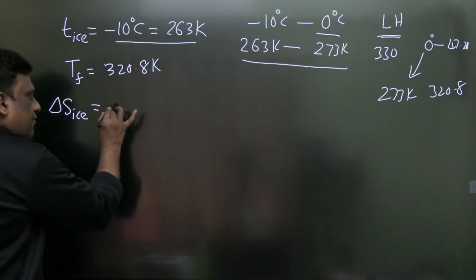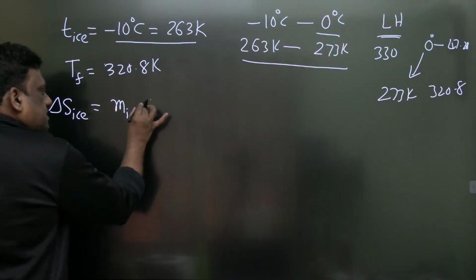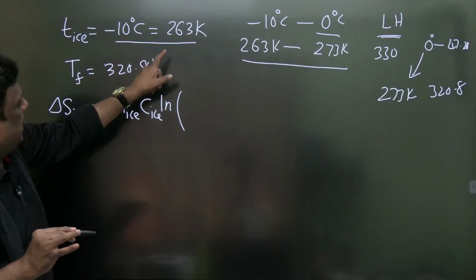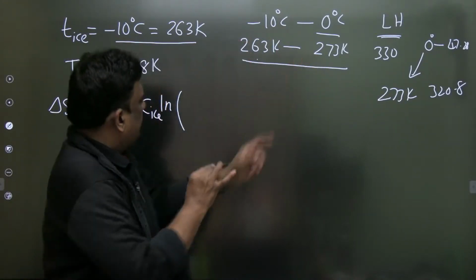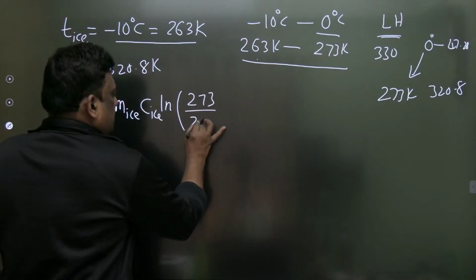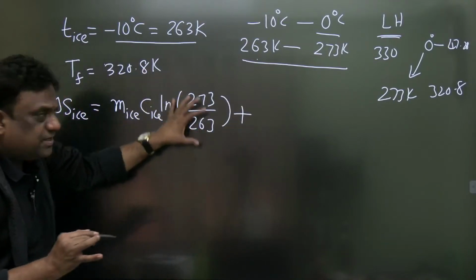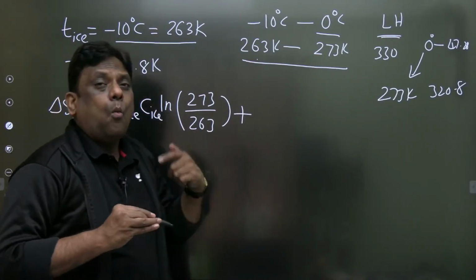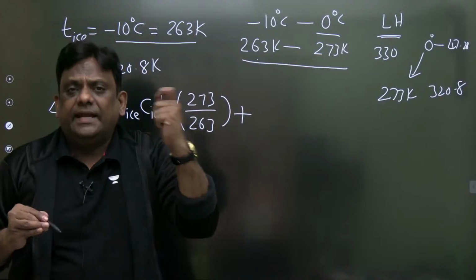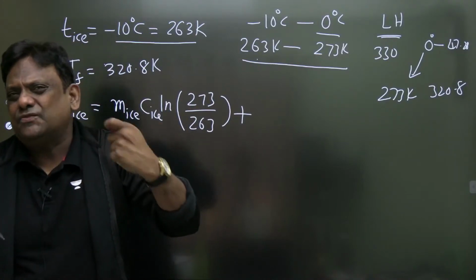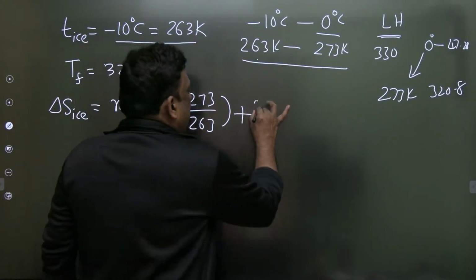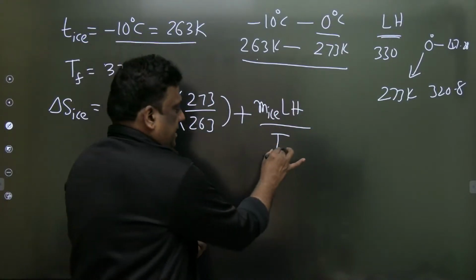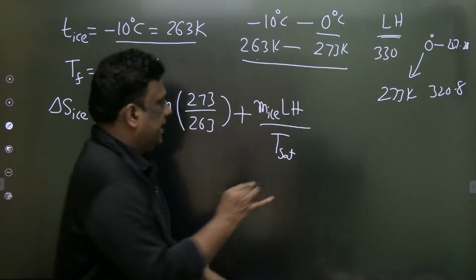Now see, first I'll write mass of ice, specific heat of ice, ln T final by T initial. What is the final temperature of ice? It is converted from 263 to 273, that is ln 273 by 263, plus. This is the entropy change when ice is changing its temperature from minus 10 to 0 degrees centigrade. Now, what is the entropy change during phase change? Latent heat by temperature, Q by T. The heat transfer during phase change is latent heat. So mass of ice, latent heat by temperature, and this is the saturation temperature at which the phase change is taking place, 0 degrees centigrade, plus.